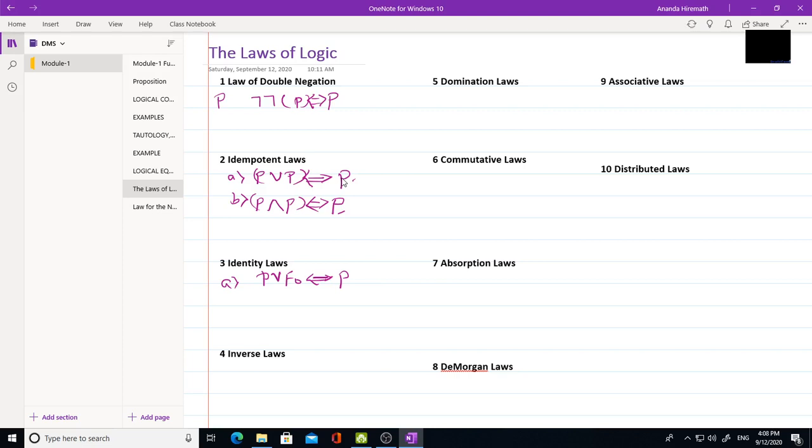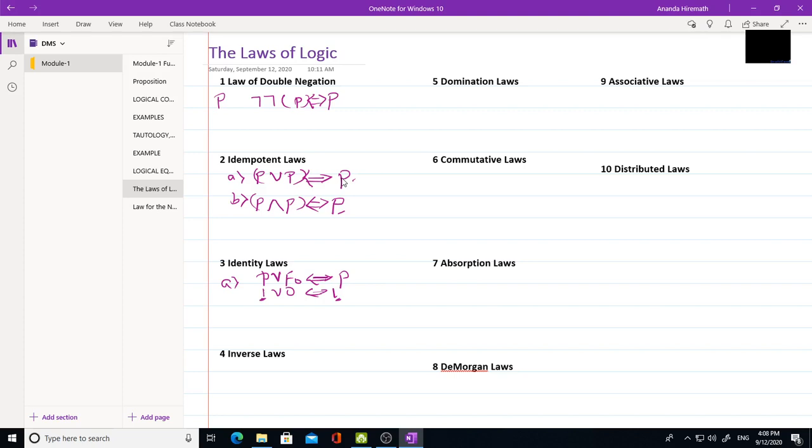Consider an example, say P is 1, and F naught means 0 only. So 1 or 0 is 1. If you observe, the value of P was 1, and again it is giving you 1. So in general, the identity law is P or F naught is logically equivalent to P.